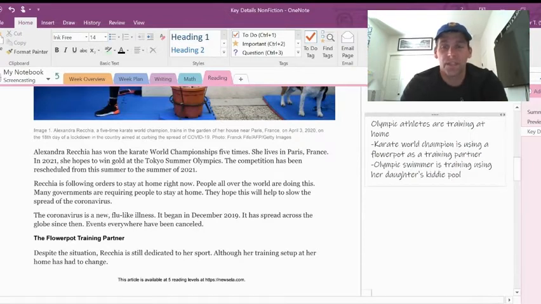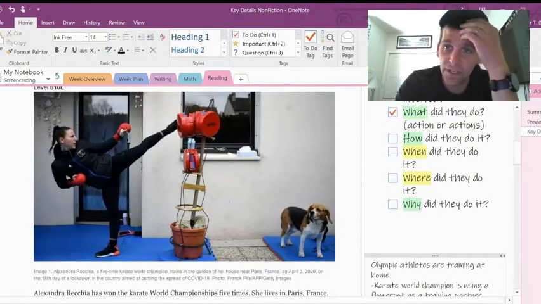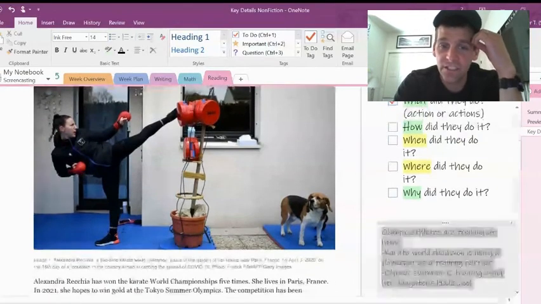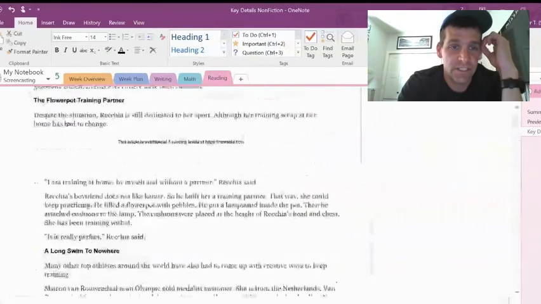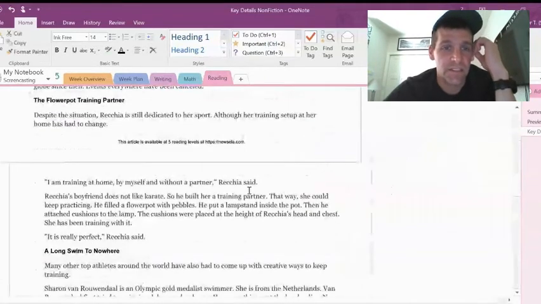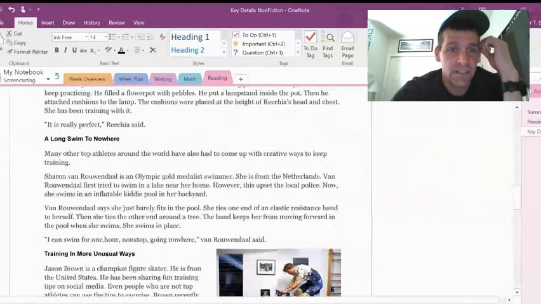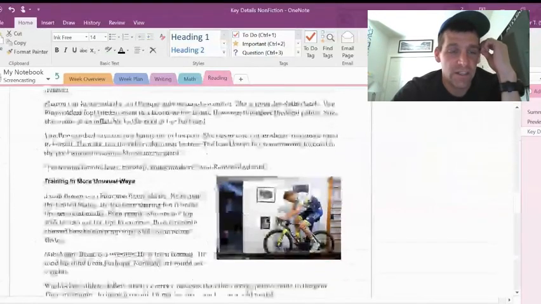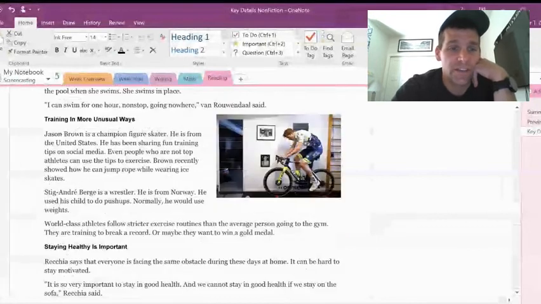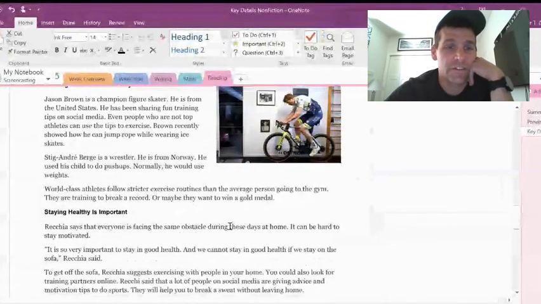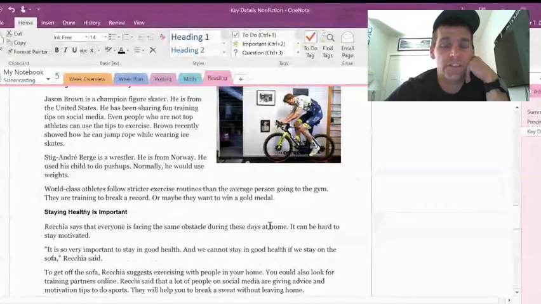Okay. And up here, I've gotten the who, and I've got a little bit of what's happening. How did they do it? That's kind of included in here. As I come down here, it says that they still need to train. There are some other things they've done that I might want to include. As I get to the bottom, this person says everyone is facing the same obstacle during these days at home.